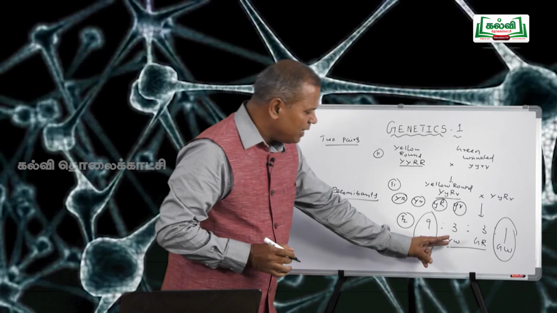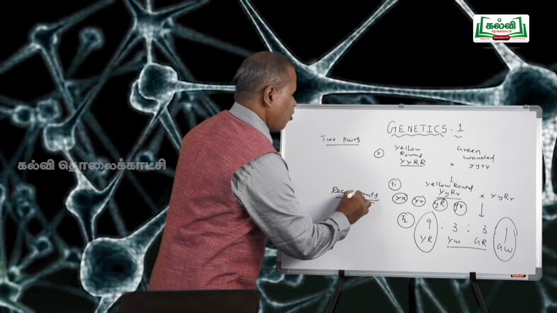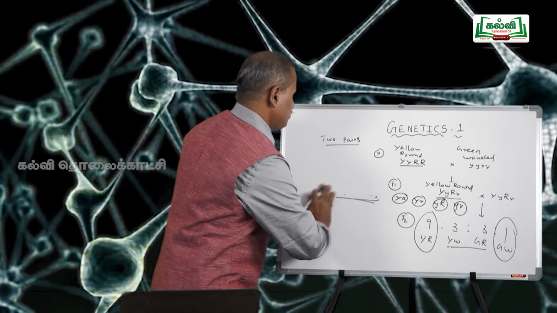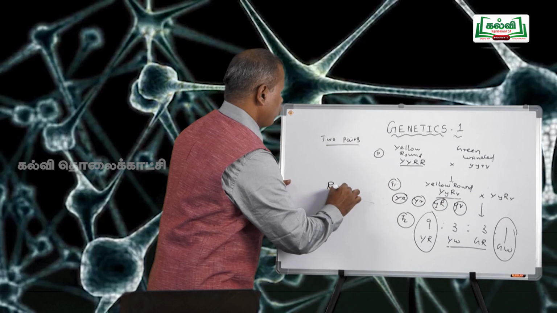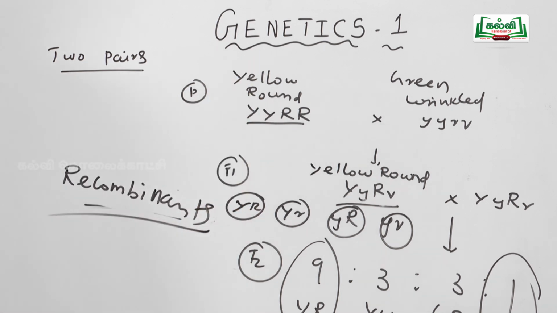So, how are these yellow wrinkled and green round seeds formed? It is due to the law of independent assortment, recombinants. How are these recombinants formed? It is due to the law of independent assortment.